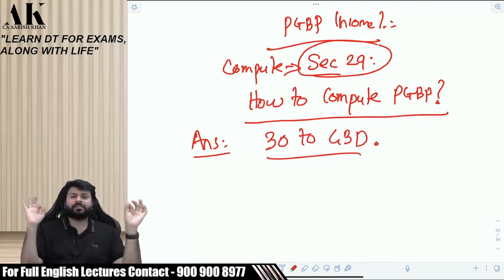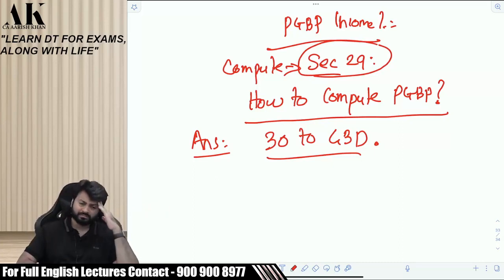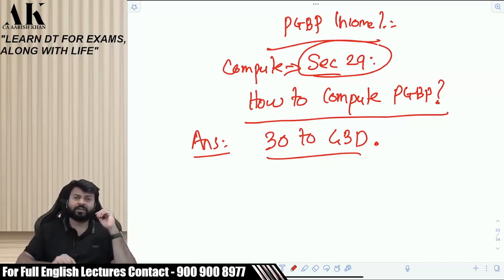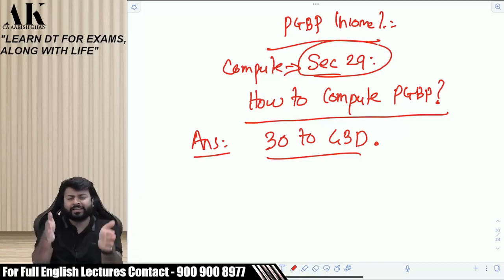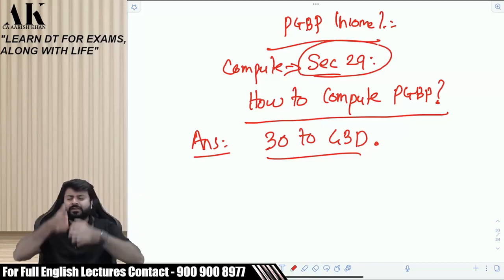I asked such a big question. How to compute PGBP income? The law says that read section 30 to 43D. You will come to know. There is no specific format given by the law, unlike other heads of income. Let me speak about other heads. House property. Is there a proper format under the head house property to compute income? What is the format?